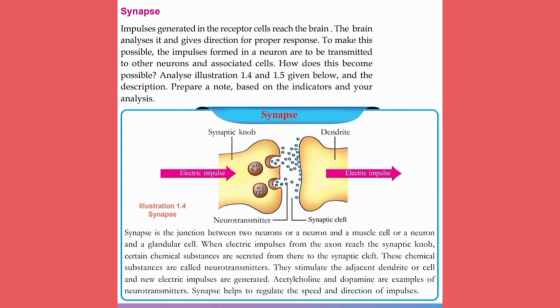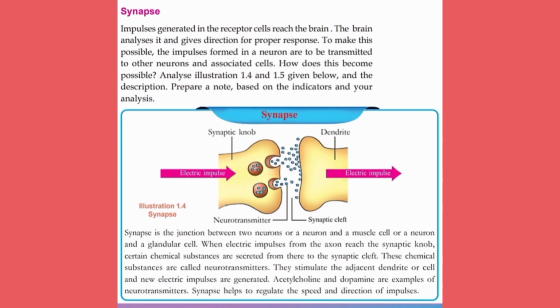Why the term electric impulses? It travels in the form of electric charges. So, when the electric impulses from the axon reach the synaptic knob. What is the synaptic knob? The end portion of a nerve cell. So, the electric impulses reach the synaptic knob. Then certain chemical substances are secreted from there into the synaptic cleft. What is the synaptic cleft? The gap in between them.